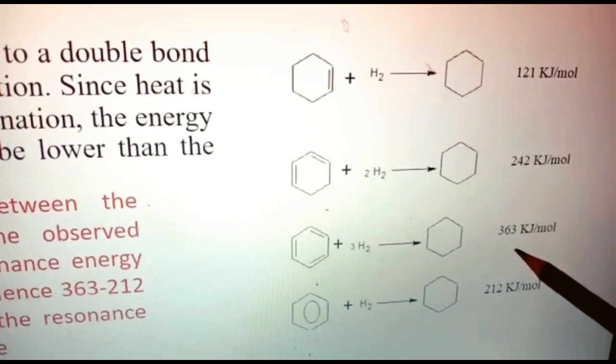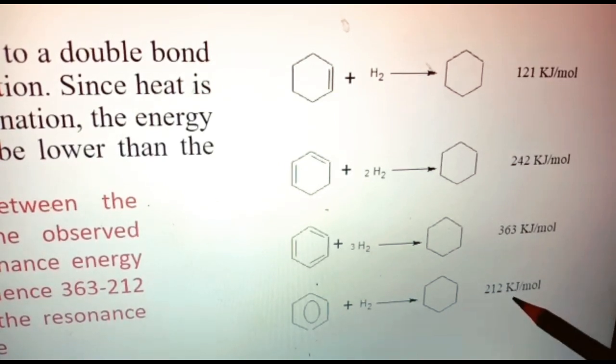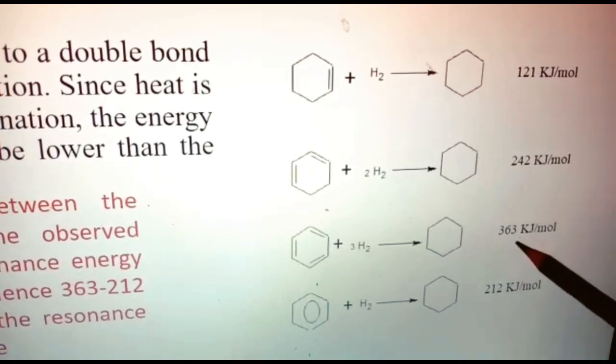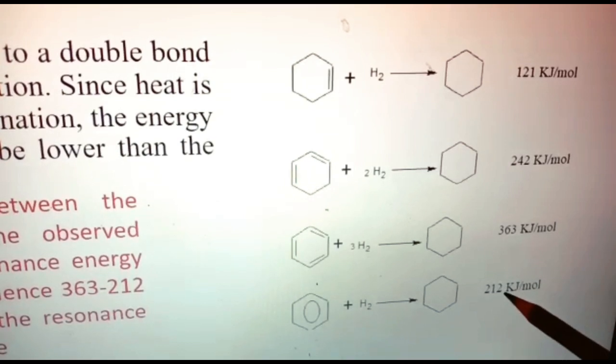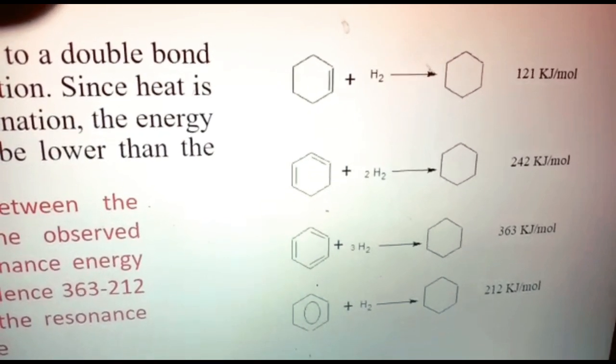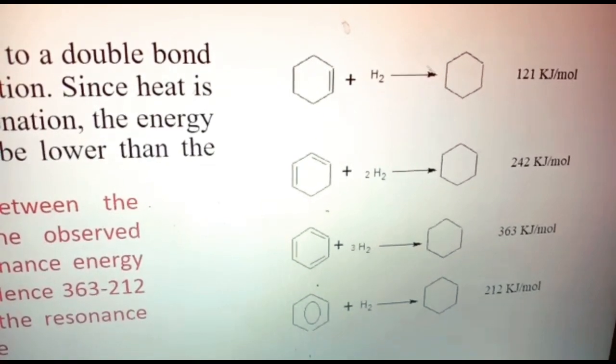The difference between the calculated value and the observed value is the resonance energy of real benzene. Theoretically it is 363, but the actual experimental value is 212. So what is the difference between these two? 363 minus 212 is 151 kilojoule per mole. This is the resonance energy of benzene. Because of this high resonance energy, benzene is highly stable and shows unusual stability.